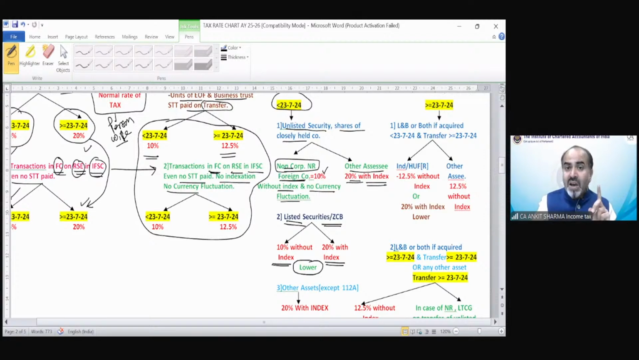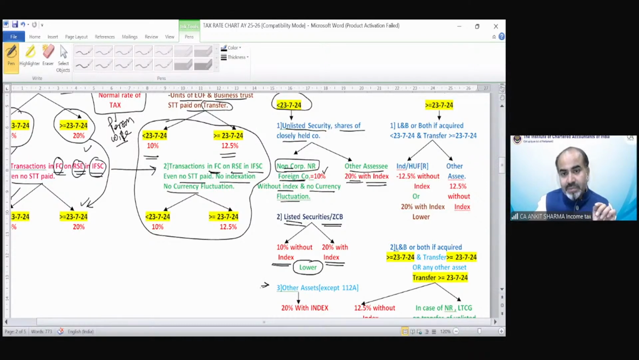So if these are, you can see the difference between 1 and 2. One is for unlisted security and shares of closely held company. The second is for listed security and zero coupon bond. So in that case, we have to calculate tax twice, 10% without indexation and 20% with indexation. Whichever is lower would be my tax liability.